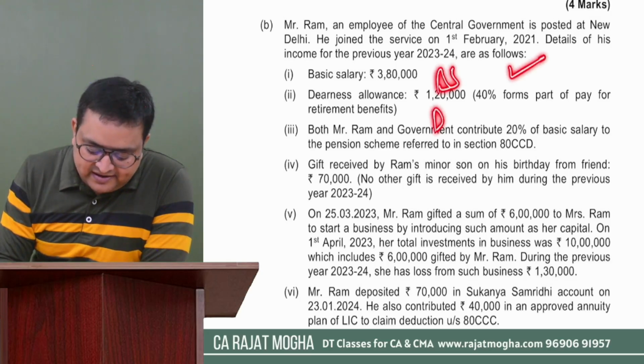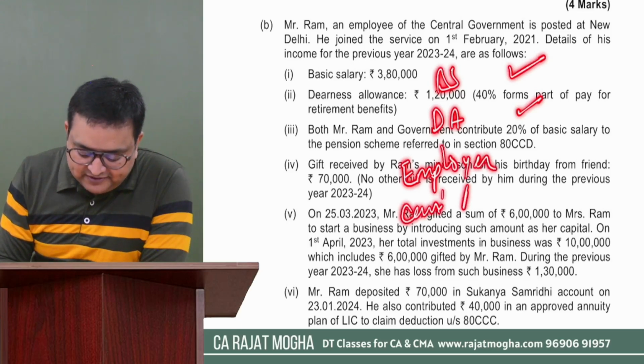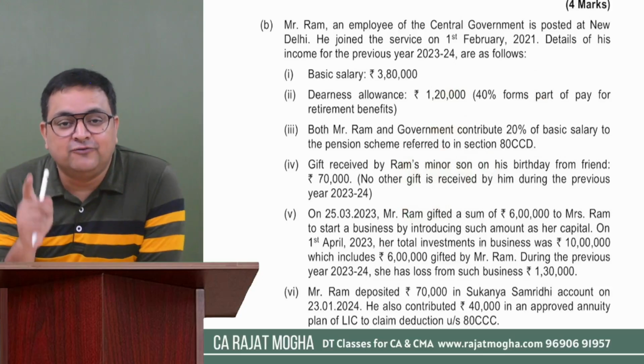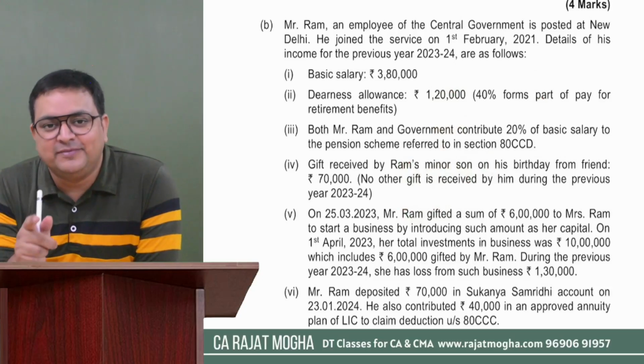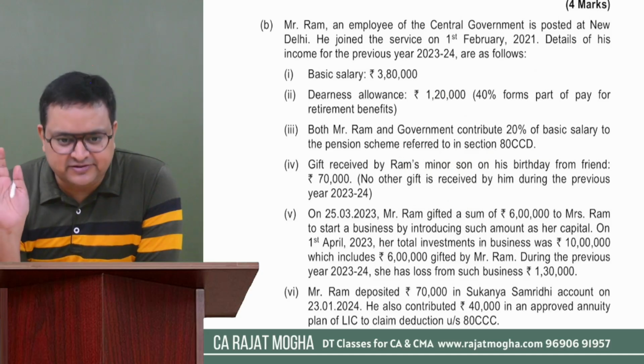He's getting basic salary, he's getting DA as well as the employer contribution to pension scheme. Whatever it is, please write it first. First, make it part of gross salary. Very important. First, make it part of gross salary. Then we will see about the 80CCD deduction later on.